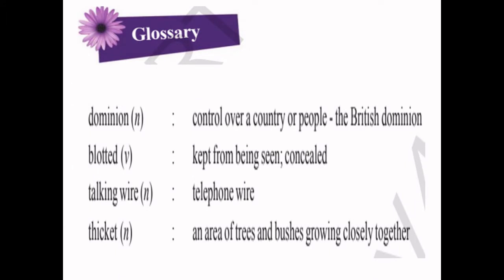Dominion: control over a country or people. The British Dominion. Blotted: kept from being seen, concealed. Talking wire means telephone wire. Thicket: an area of trees and bushes growing closely together.